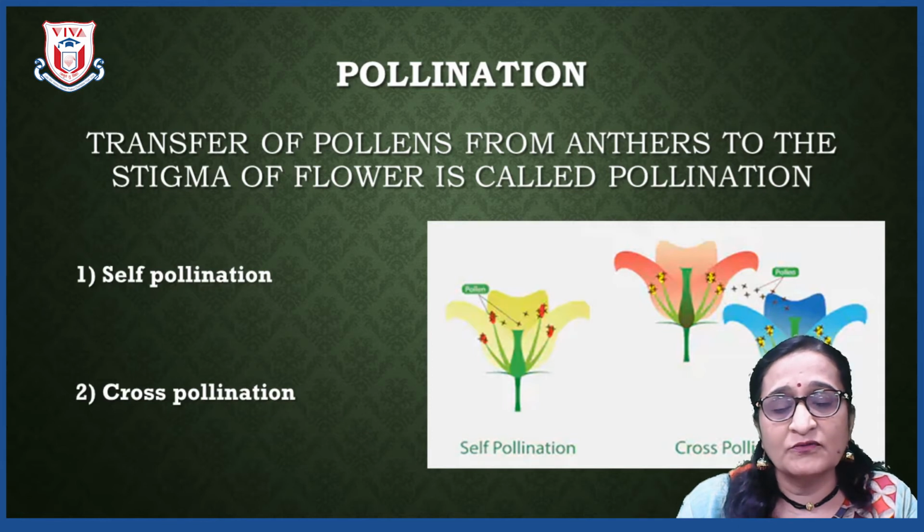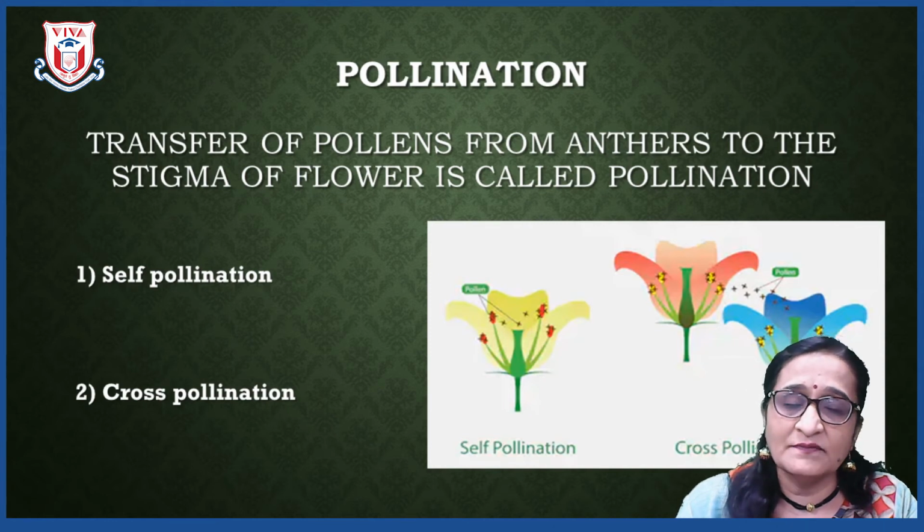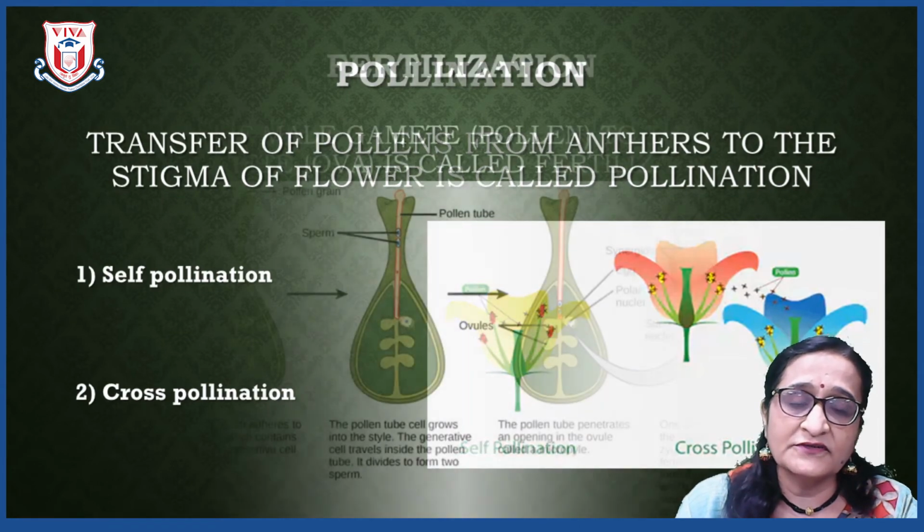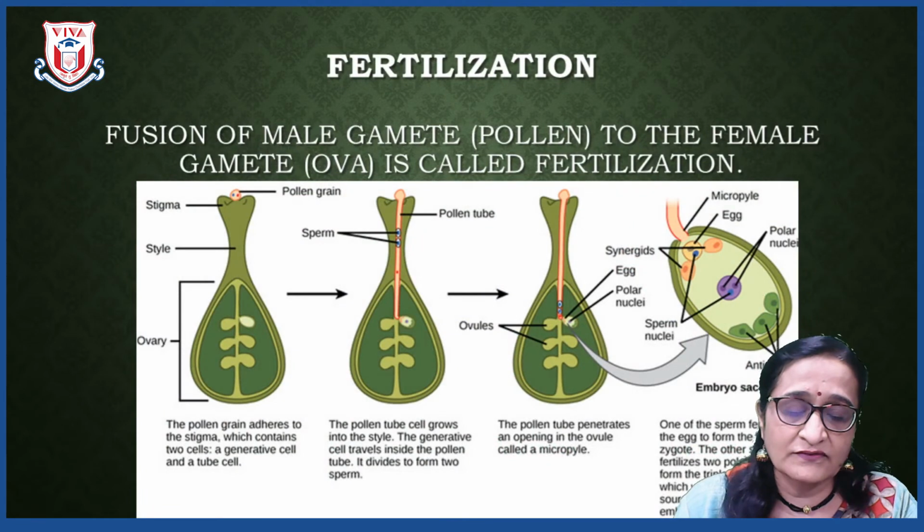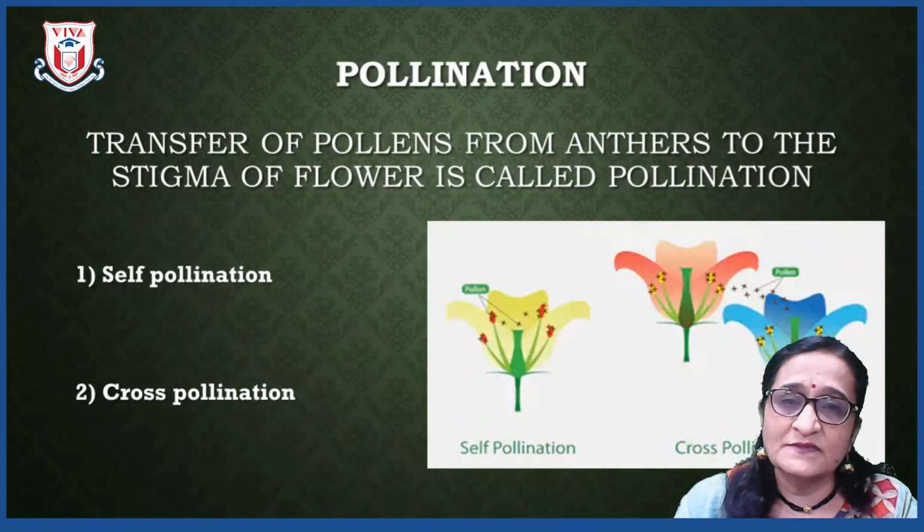When the transfer of pollen takes place in the same flower or another flower of the same plant, it is called self pollination, whereas in cross pollination the transfer of pollen takes place from anther to stigma of different plants or different flowers of the same species.